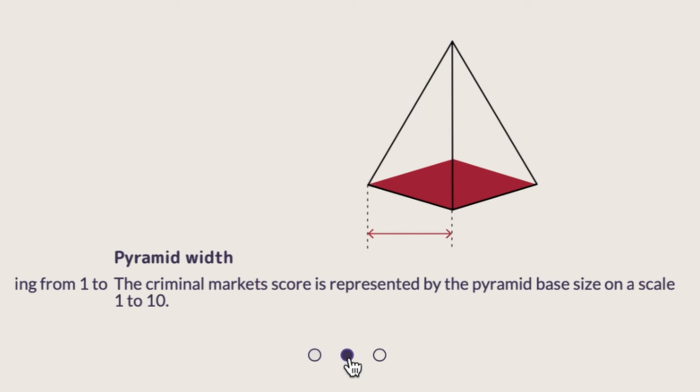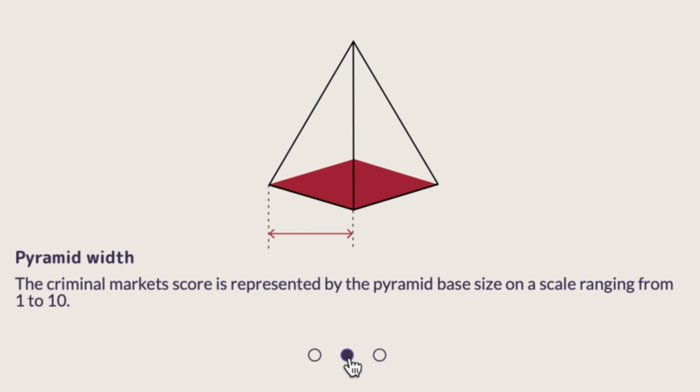Then you have a second element related to the pyramid, and that is its base. The size of the square at the bottom of the pyramid is related to the criminal markets. The longer the side of the base of the pyramid, the greater the criminal market for that country.